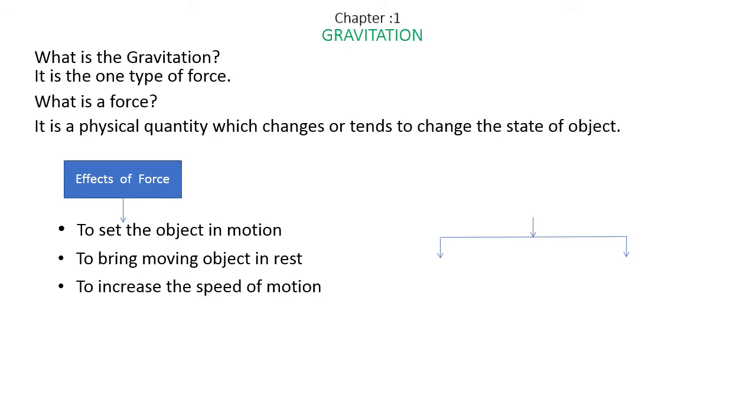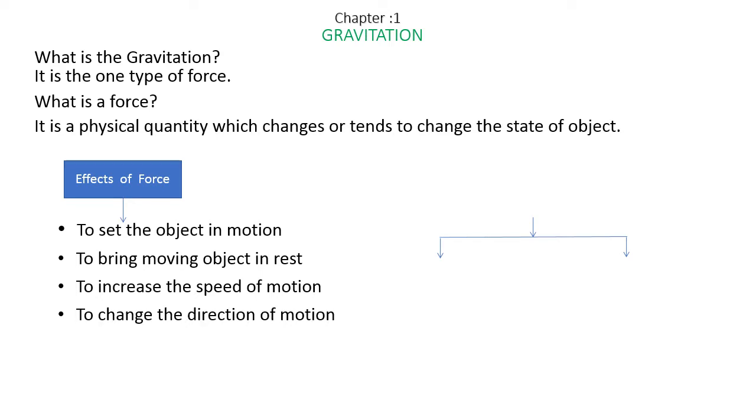Next, we have to increase the speed of a motion. The object may be moving at a particular speed, and by applying a force you can speed up the motion. Again, same example: you are moving at a certain speed on a bicycle. You see from a long distance that your friend is moving ahead. Now, to reach your friend, you are going to increase your speed. How will you increase your speed? You are going to increase the pedaling, which means you are going to apply force.